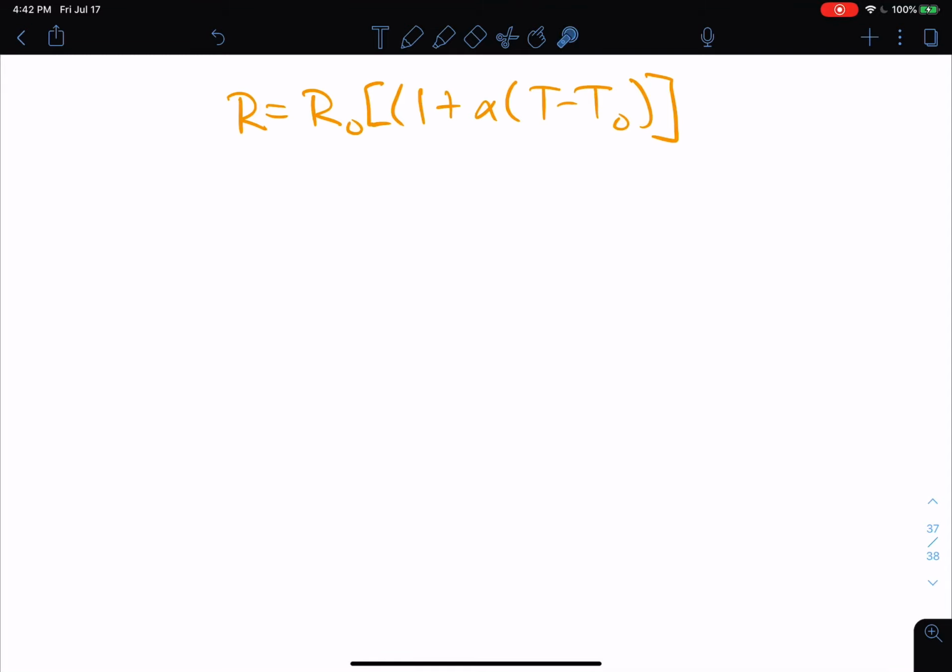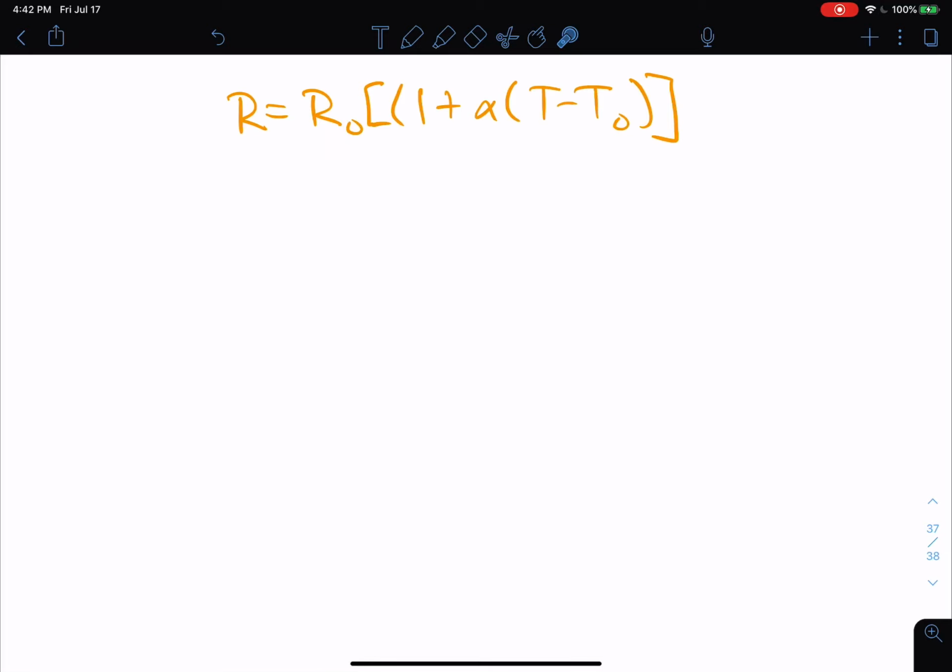And you can see that in the formula here. R for resistance, and there's a linear relationship with T over here. It's linear because, of course, these are both to the first power. So we can see the resistance depends on the temperature. And there are other variables here.